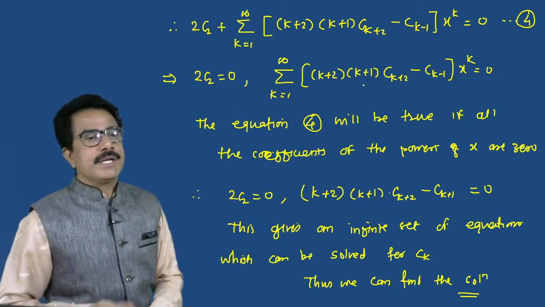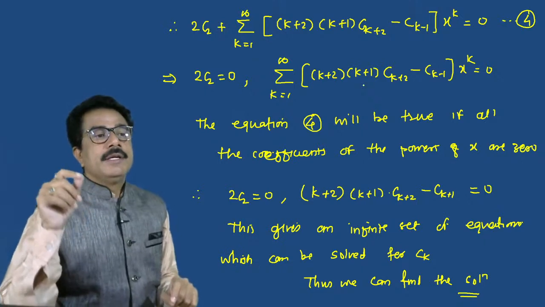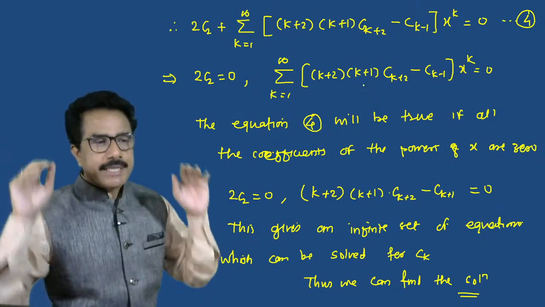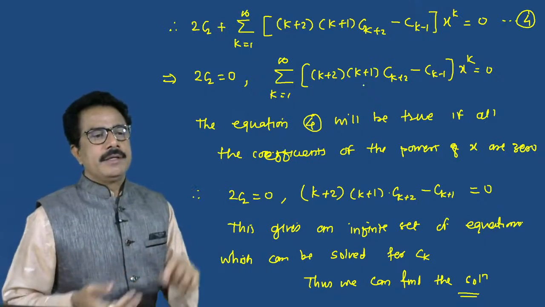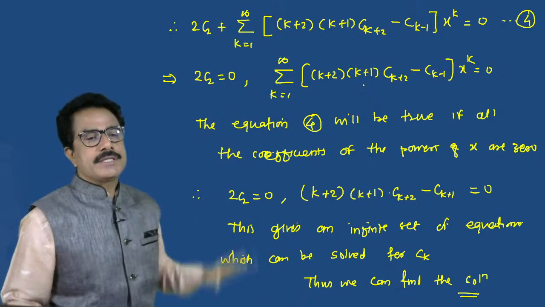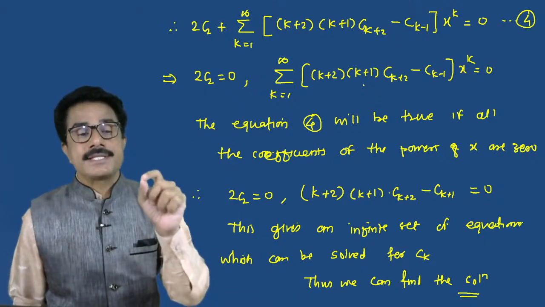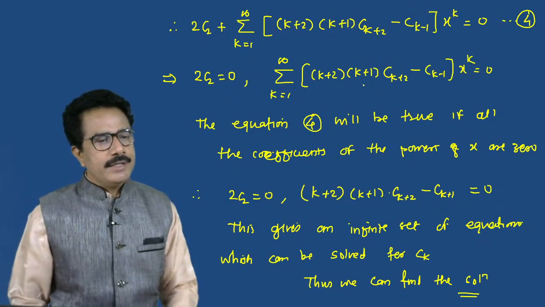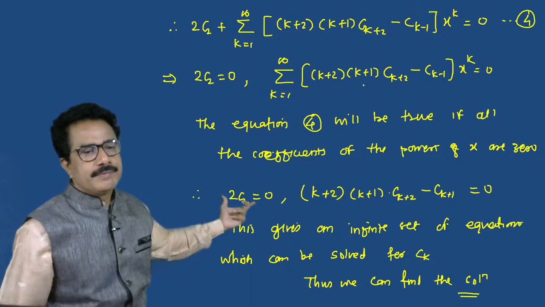Now from equation 4 we can say that the value of this equation goes to 0. This means the equation will be true if all the coefficients of the powers of x are 0. So x raised to 0, that is 1, we get this equation.